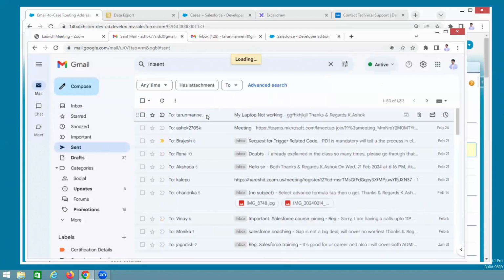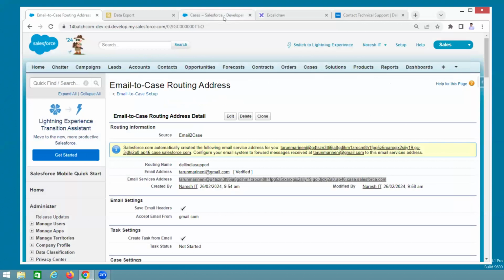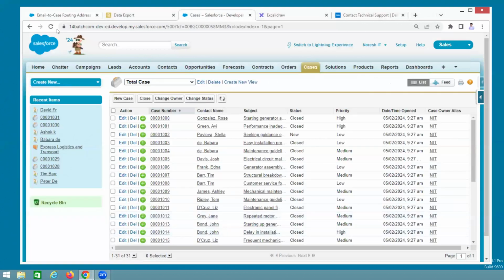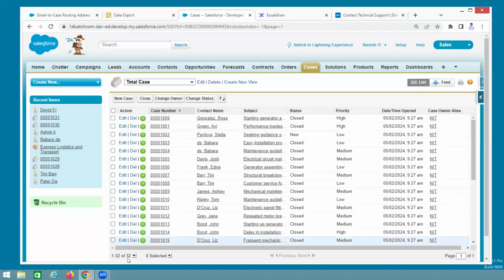See, successfully sending. What is the existing cases count? 31. If one more is created, 32. 31, right? It is an email function. It is not in our hand, guys. See, 32. Where is that?